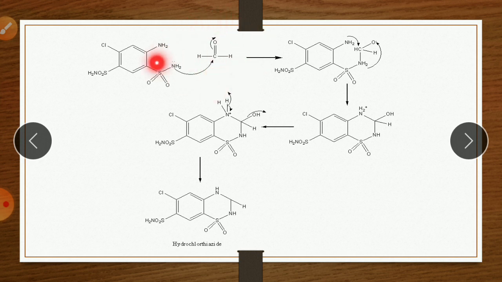So the mechanism is again the same: the NH2 group attacks this carbonyl carbon, but here it becomes O minus. Then hydride transfer from this NH2, one hydrogen is transferred here, and it becomes OH. Similarly, here the lone pair of this NH2 attacks this carbon, so there is a formation of a bond and development of positive charge on nitrogen. Then a removal of a water molecule. So here hydrogen from this NH2 is removed, and OH from this is removed.